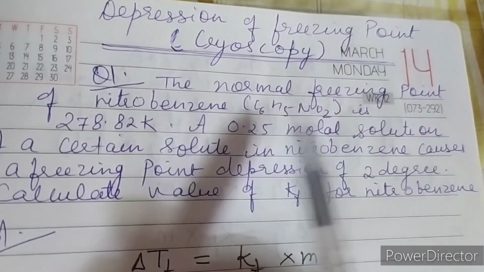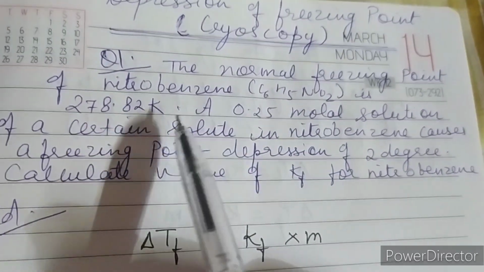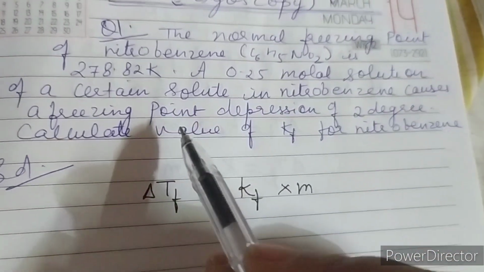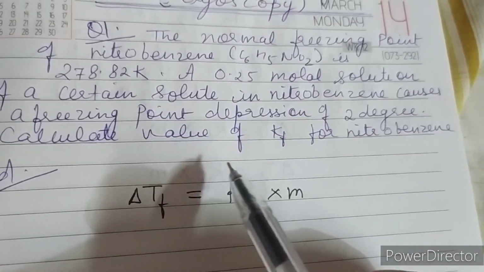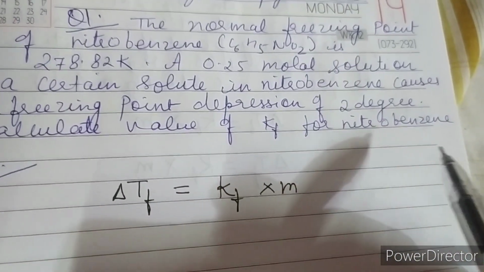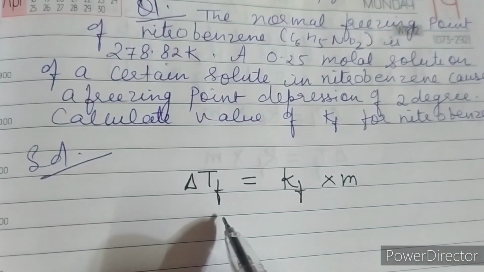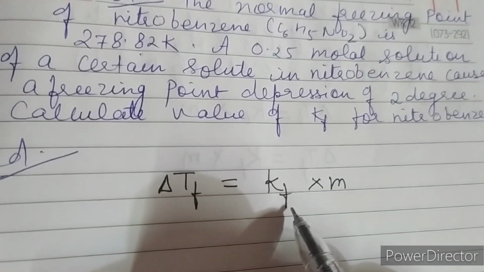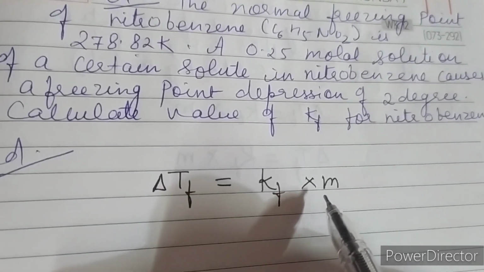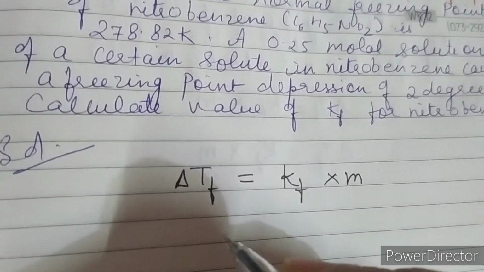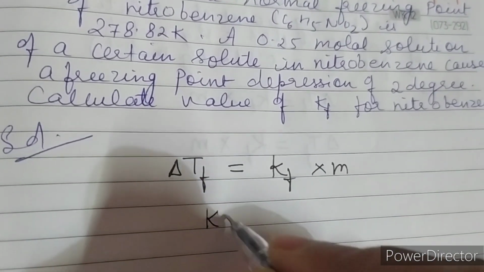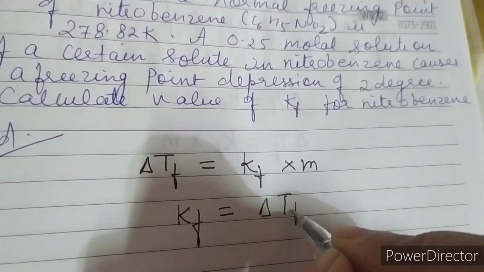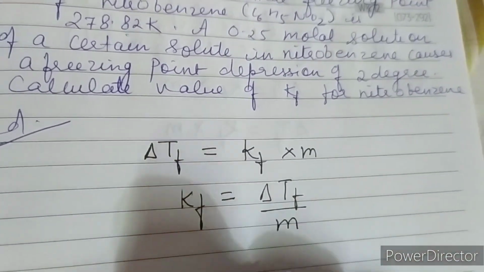The normal freezing point of nitrobenzene is given, and a 0.25 molar solution of a certain solute in nitrobenzene causes a freezing point depression of 2 degree. Calculate the value of Kf for nitrobenzene. So as you have already read, depression in freezing point is equal to molal depression constant, that is cryoscopic constant, into molality. So here, because we have to find Kf, the expression will become del Tf, that is depression in freezing point, divided by molality.